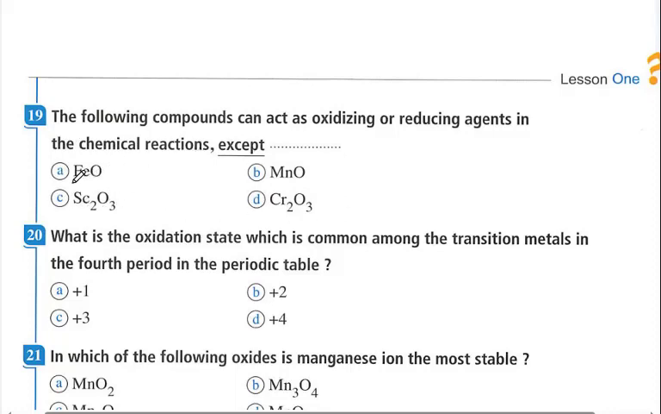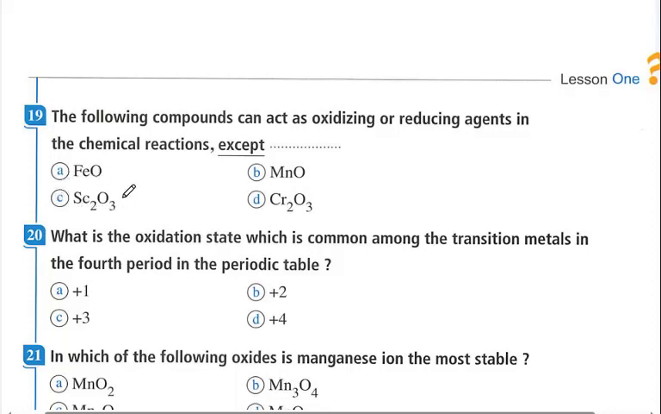Here ferrous can be oxidized to ferric and can be reduced to iron, so it is correct to use it as an oxidizing or reducing agent. Manganese oxide, manganese 2 oxide, its oxidation state is positive 2. We all know that manganese can be reduced to manganese in elemental state, which is 0, and can be oxidized to manganese 3, manganese 4, manganese 6 and manganese 7. So here it can be oxidized and reduced.